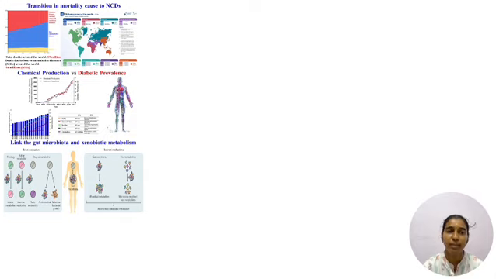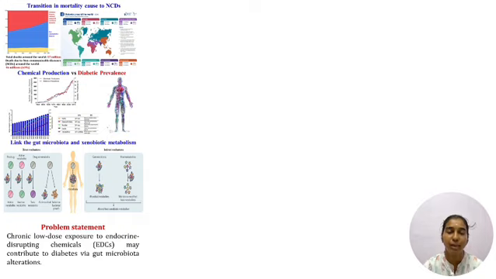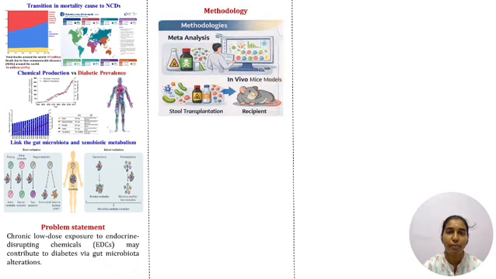This is the problem statement. Chronic low-dose exposure to endocrine-disrupting chemicals may contribute to diabetes via gut microbiota alterations. To investigate, we adopted an integrated approach combining meta-analysis, an in vivo mice model, and fecal microbiota transplantation experiments. We also simulated real-world chemical exposure by administering mixtures of multiple chemicals at environmentally relevant doses.